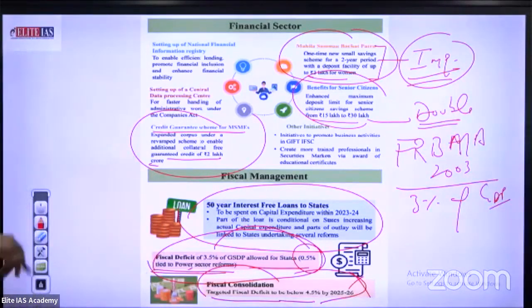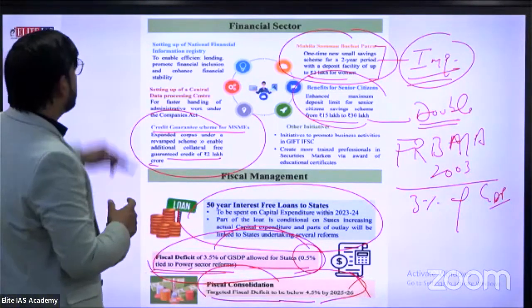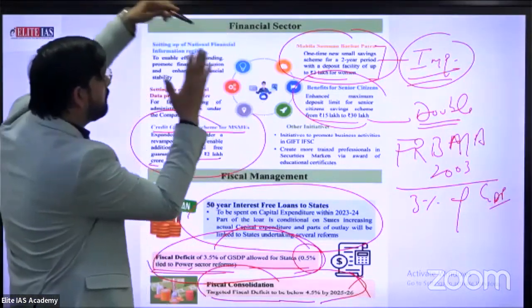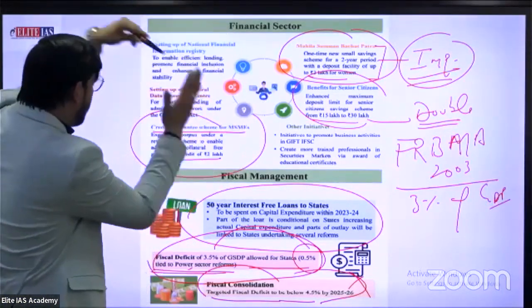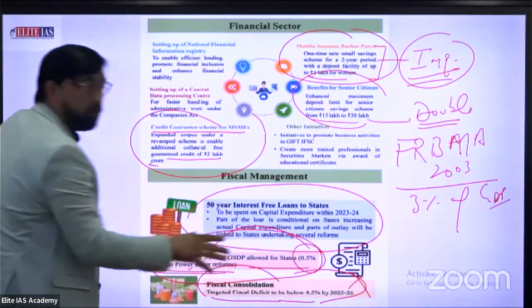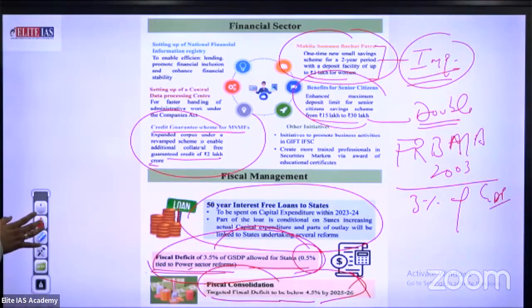Just see this slide. First one, credit guarantee scheme. Second one, Mahila Samman Bachat scheme. Third one, benefit for senior citizens. And the last one is fiscal deficit of 3.5%. Okay, clear? What about the next line? Next slide.